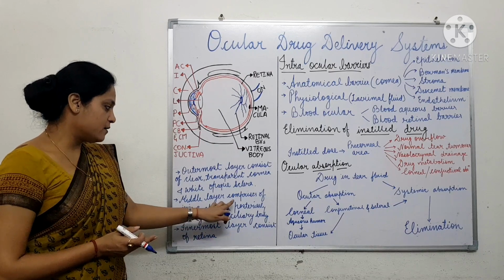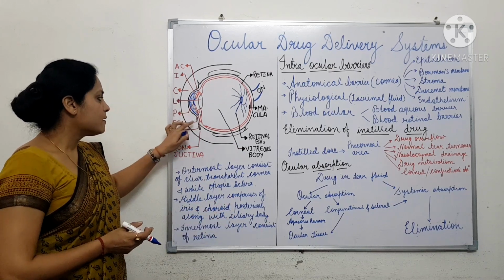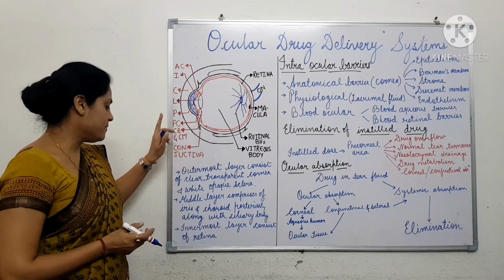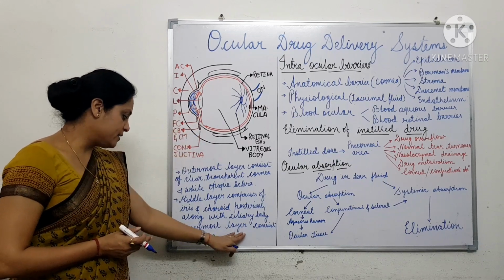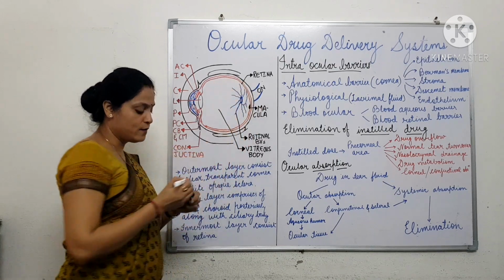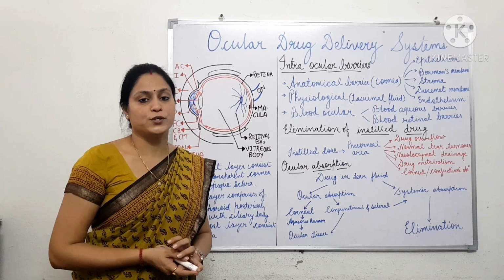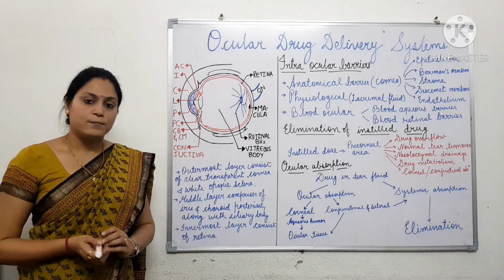Apart from this, the middle layer comprises the iris, choroid, along with the ciliary body. This is the ciliary body. Then the innermost layer consists of the retina, which is an extension of the central nervous system, and it is responsible for image formation in the brain.